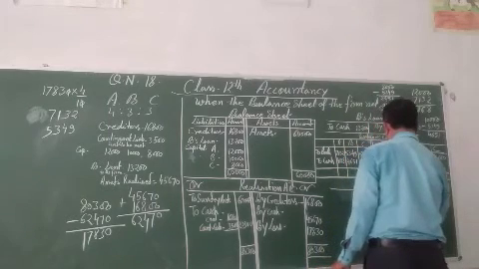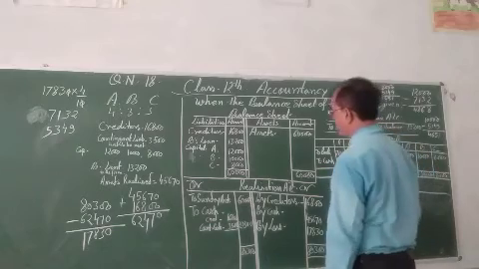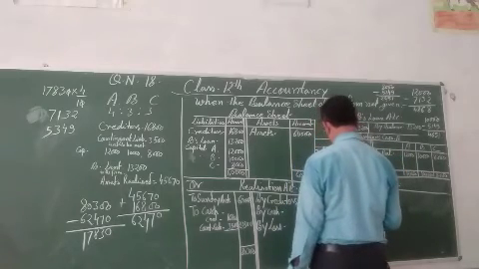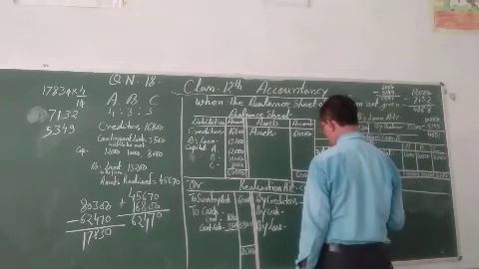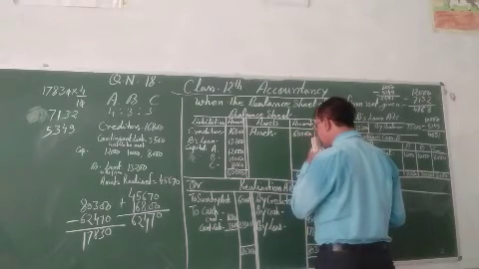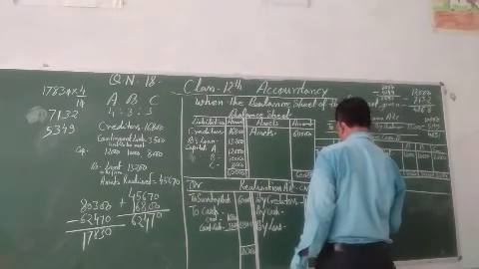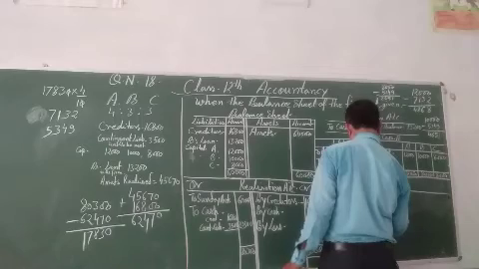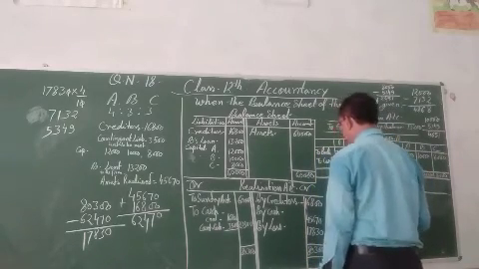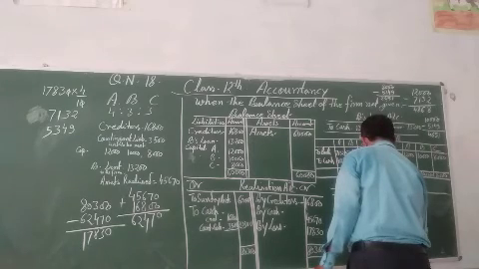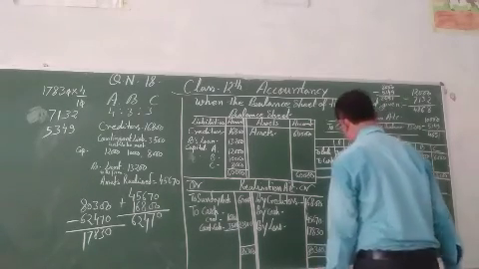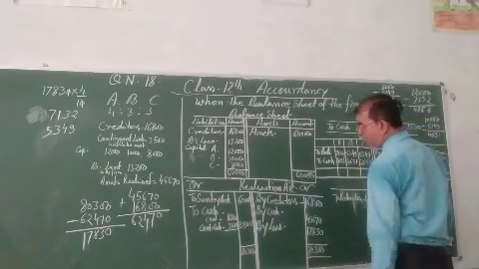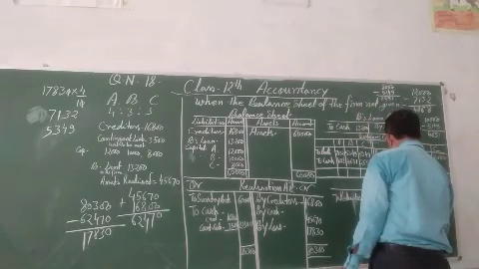Cash account: whatever cash is received through the realization account, you can write this way: to realization 45,670. And payment made by realization.